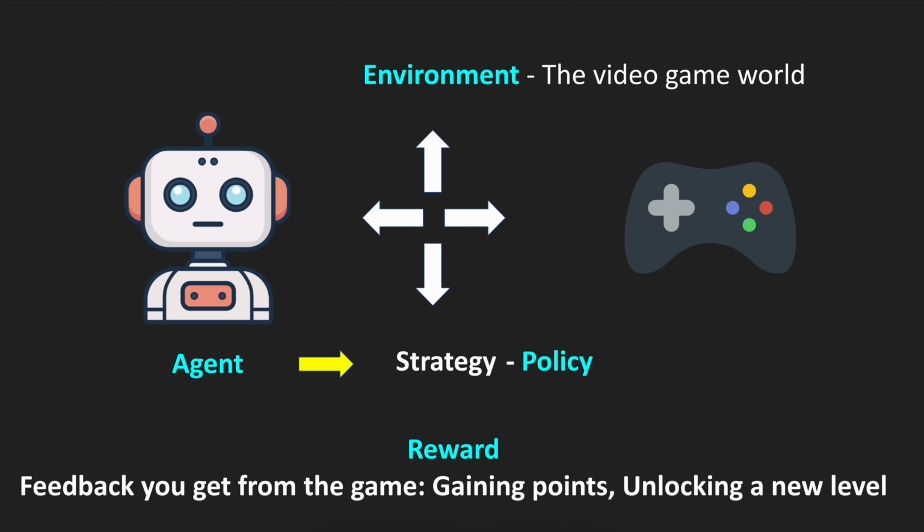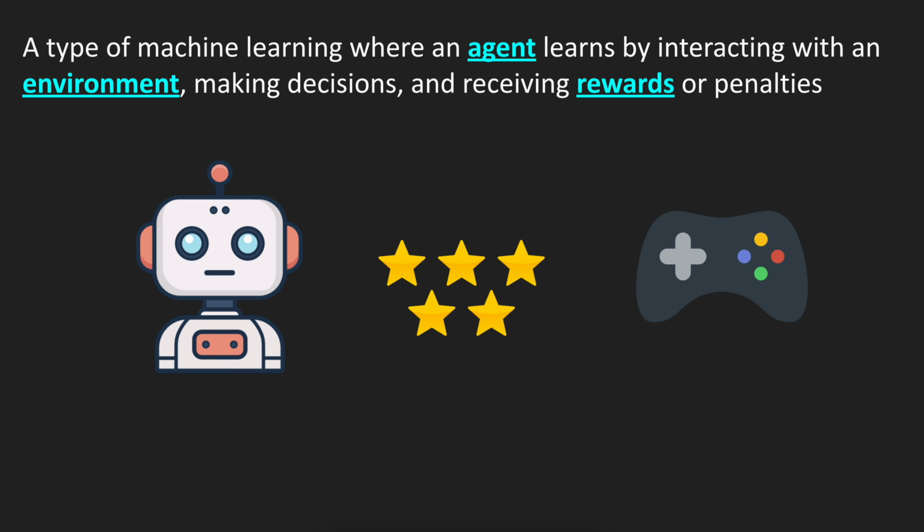Another term which is used is reward. Reward is a feedback you get from the game, for example, gaining points, unlocking a new level, and so on. So what is reinforcement learning? If we summarize it in the example of playing a game, it is a type of machine learning where an agent learns by interacting with the environment, with the game, by making decisions and receiving rewards